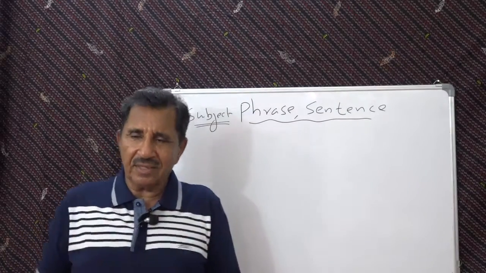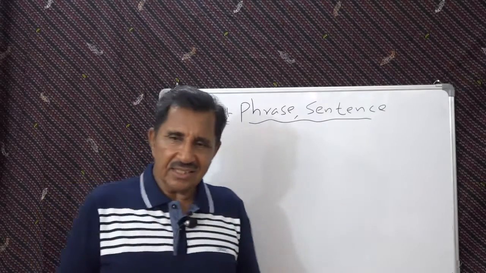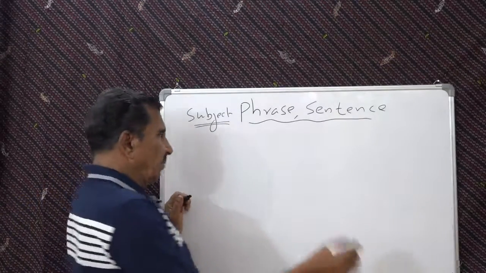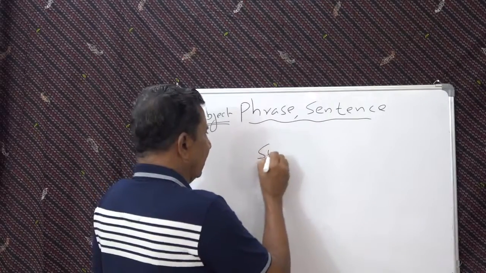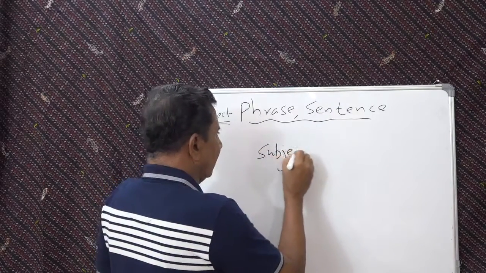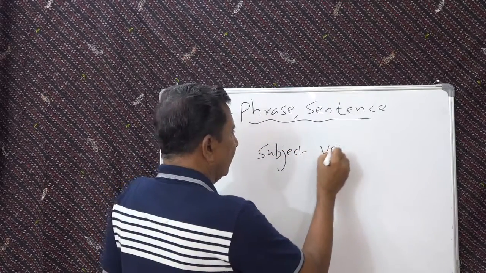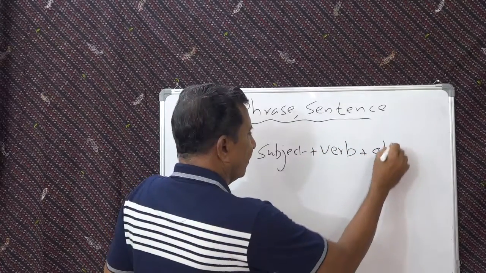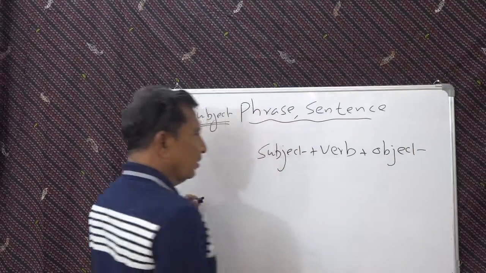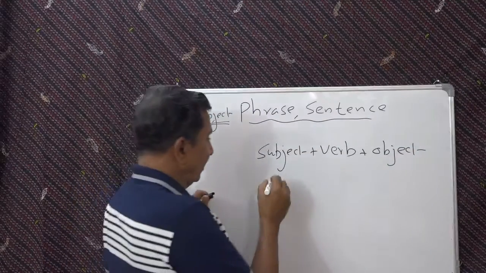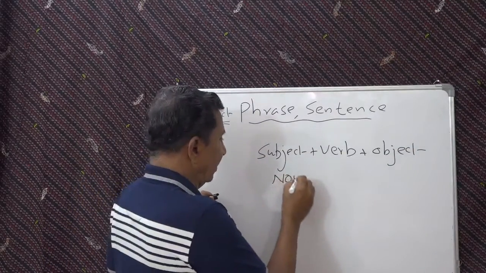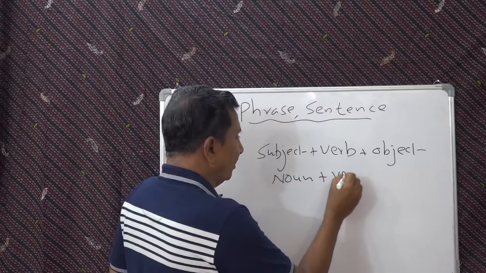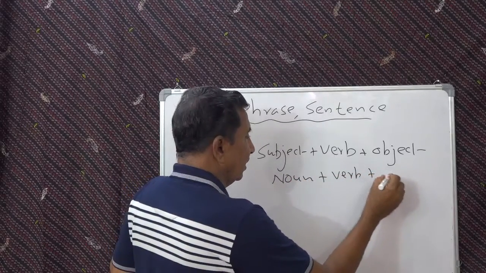You remember that a basic sentence has three places: subject, then verb plus object. Or you can simplify this by saying a noun plus verb plus noun.